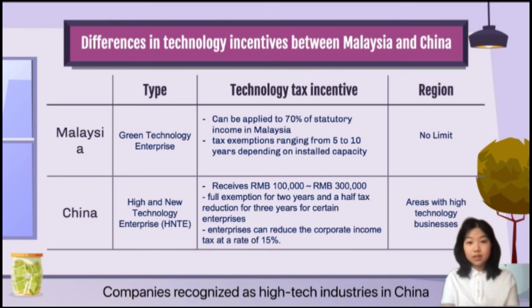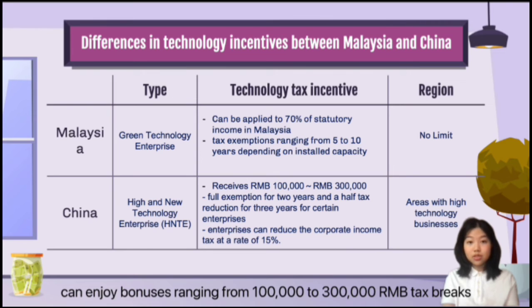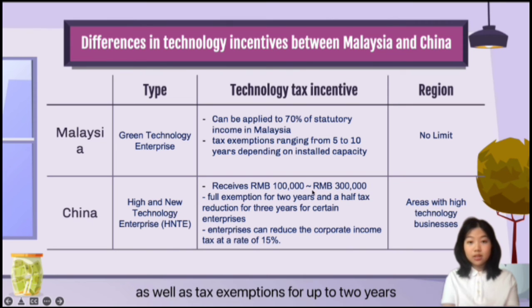Companies recognized as high-tech industry in China can enjoy tax breaks ranging from 100,000 to 300,000 RMB, as well as tax exemption for up to 2 years, a 50% tax reduction for 3 years, and a 15% tax rate thereafter.